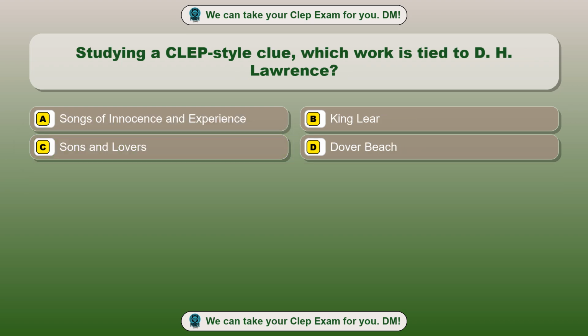Question 34. Studying a CLEP-style clue, which work is tied to D. H. Lawrence? Option A. Songs of Innocence and Experience. Option B. King Lear. Option C. Sons and Lovers. Option D. Dover Beach. The correct answer is option C.